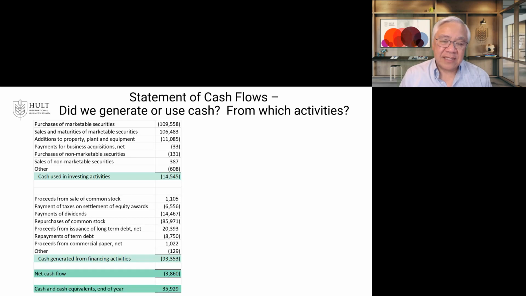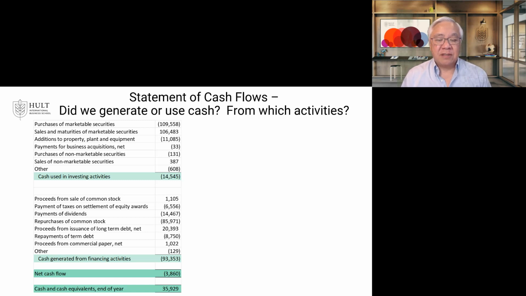Then we look at the next sections. Well, what about investing? We see that they are buying and selling marketable securities, which generally offset. So net is about $3 billion. But they made big investments in property, plant, and equipment, $11 billion, building out new facilities. My nephew works there, and he's part of this group that's building out assets, and he can't tell me what they're working on. So they're doing a lot of things that are into the future products and services for Apple.